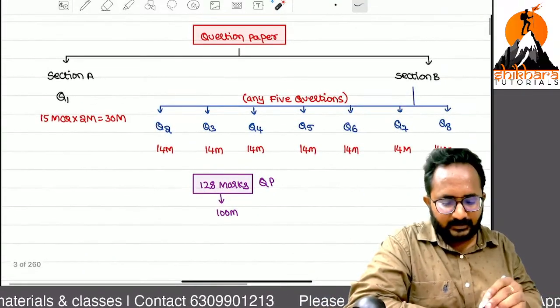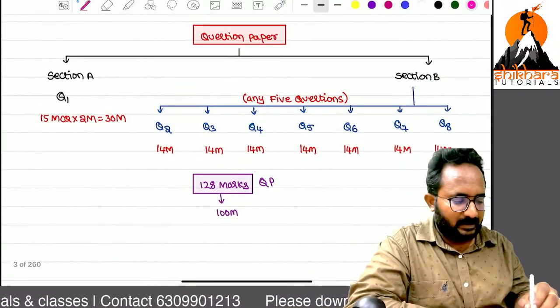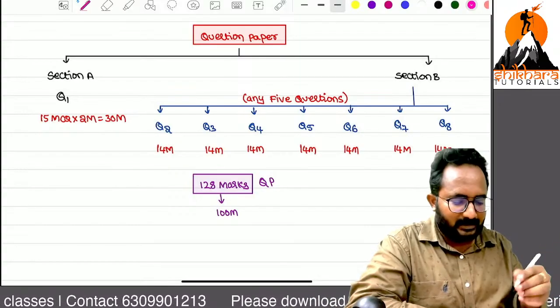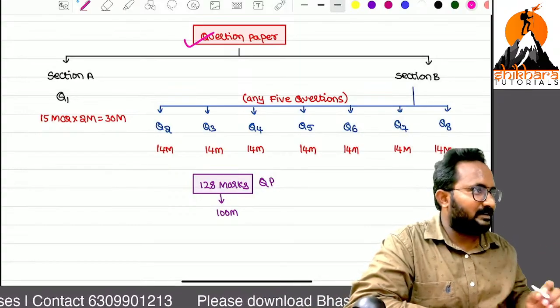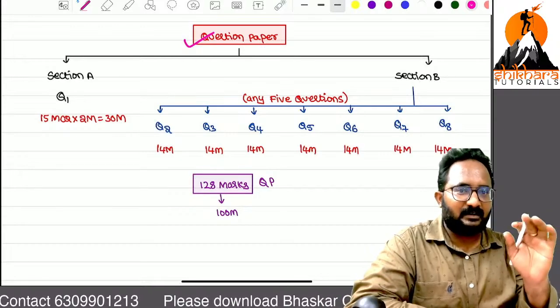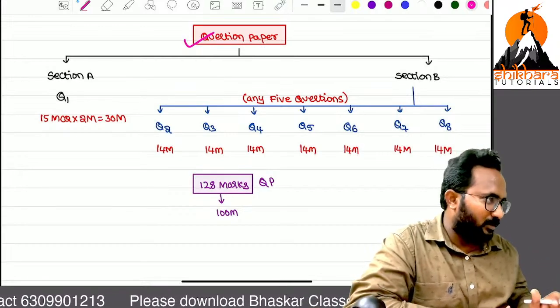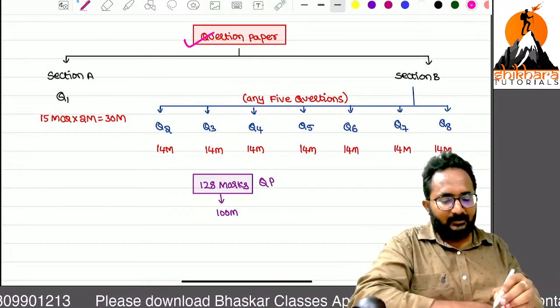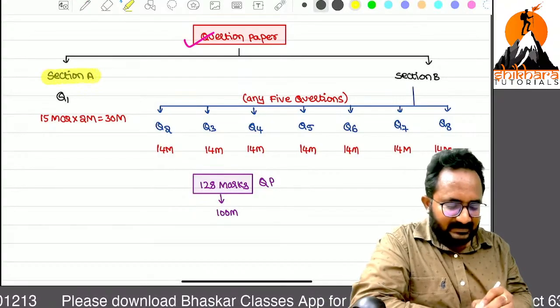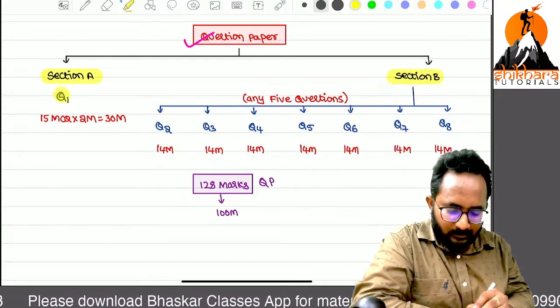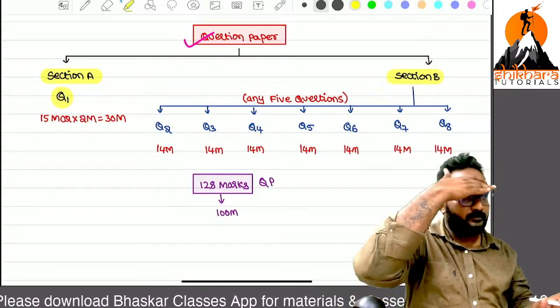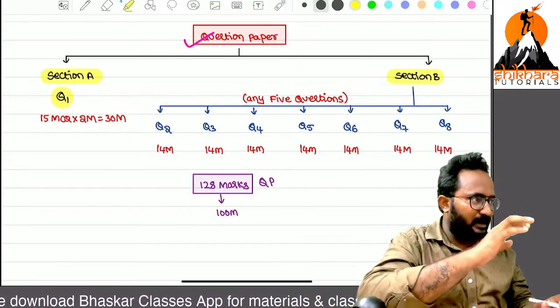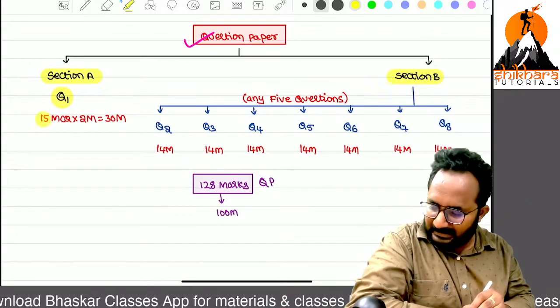You already know the question paper pattern. I'm just wasting your time, as you know all these things very well. But I want to tell you one example. We have a question paper in 2 parts: section A and section B. Section A is always MCQs: 15 MCQs, each for 2 marks, entirely 30 marks.